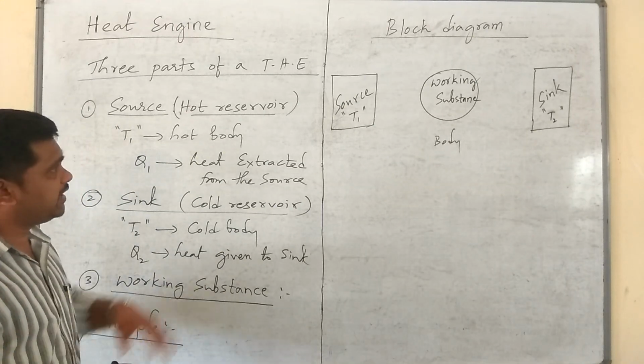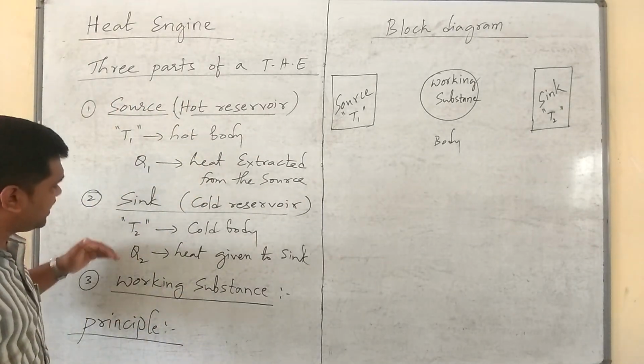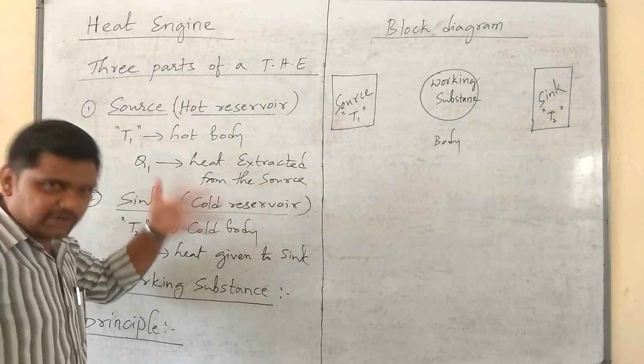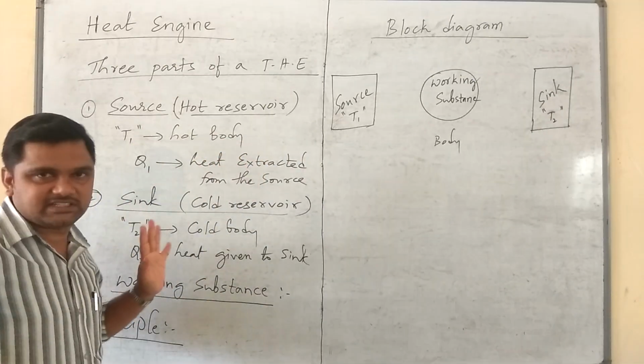Please remember, it consists of three different parts. Each and every part is different and they have different temperatures.